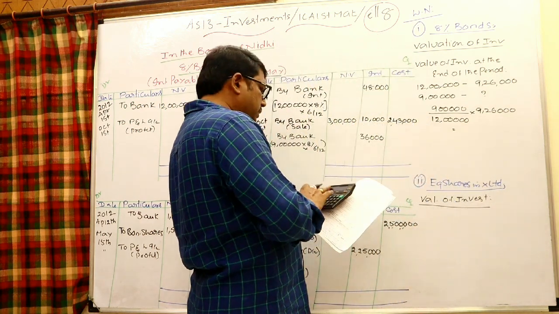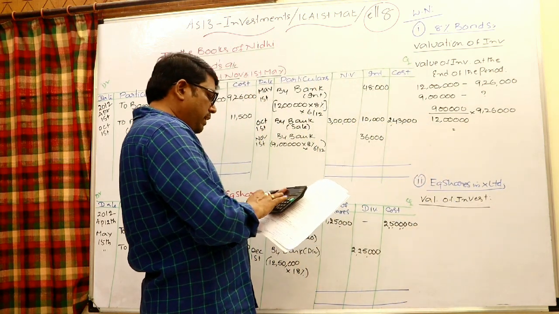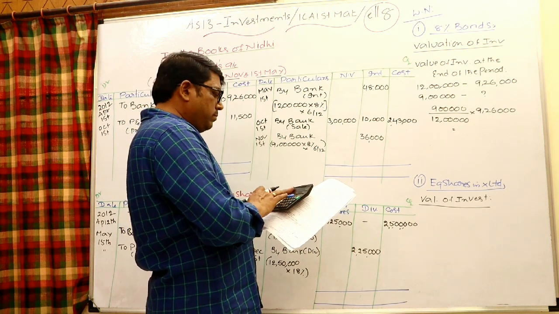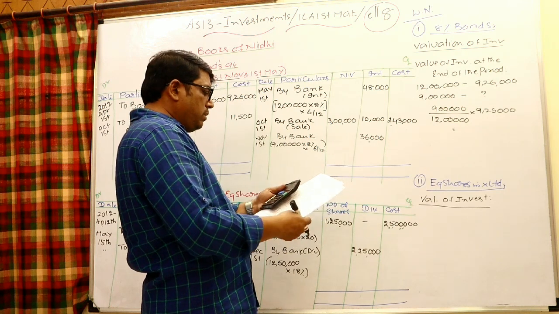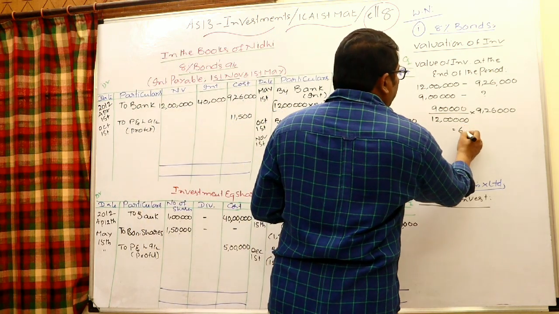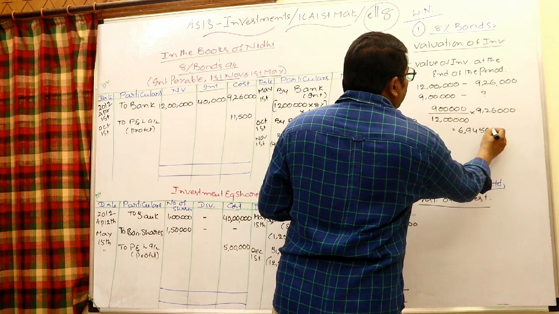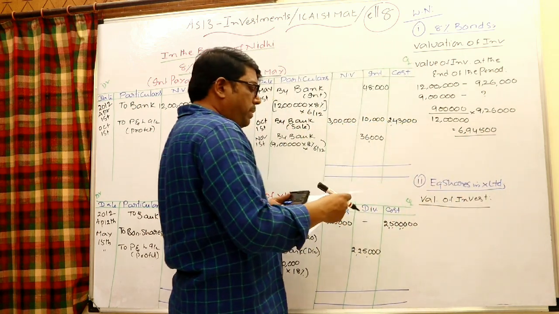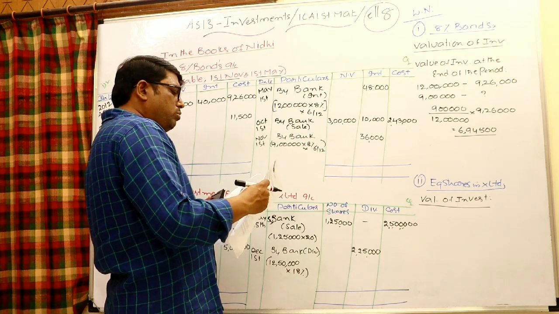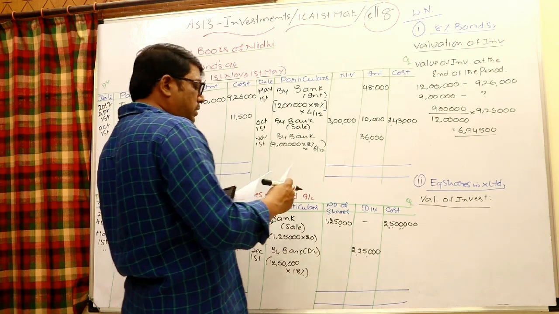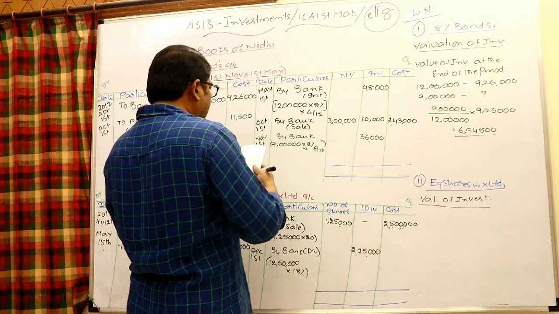Look at that, 9 lakhs by 12 lakhs into 9,26,000, which is 6,94,500. If market price is given, you have to cross-check and take whichever is lower. Otherwise, you have to take the cost price itself, 6,94,500, right there.